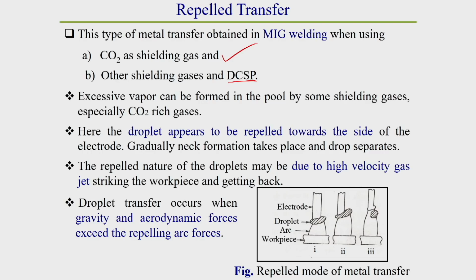Due to this repulsion force, the droplet is repelled toward the side of the electrode, like this. Here in this figure it is shown.